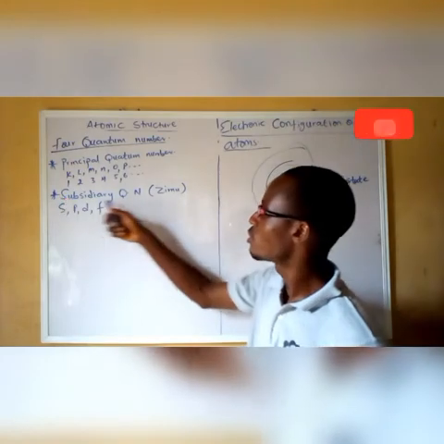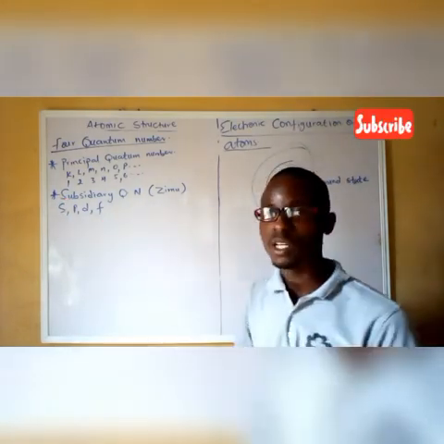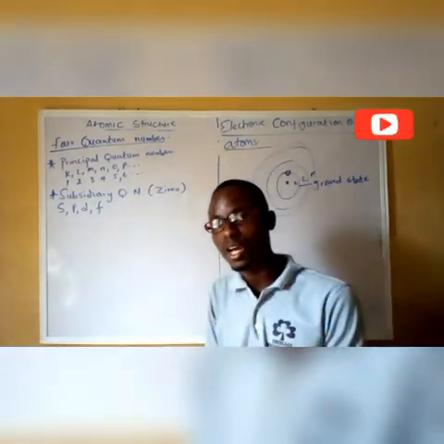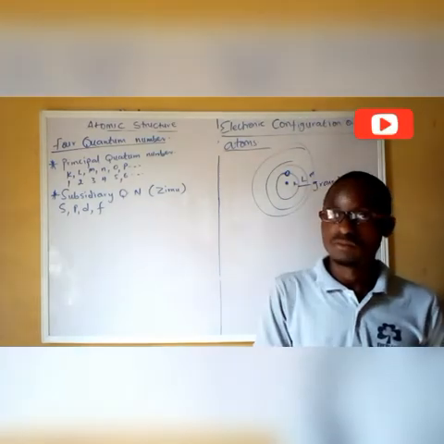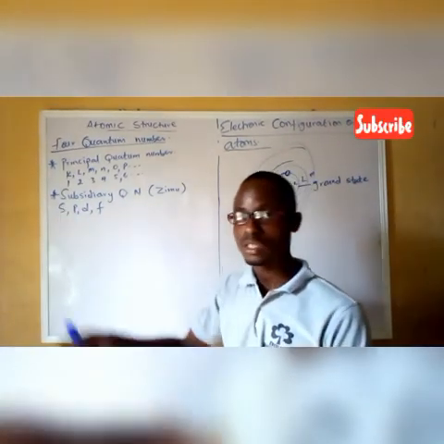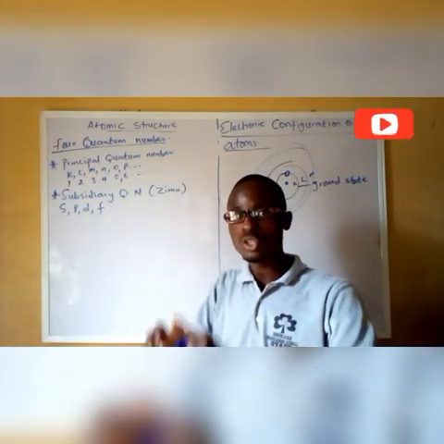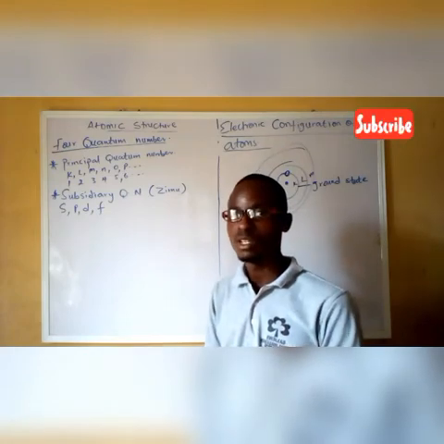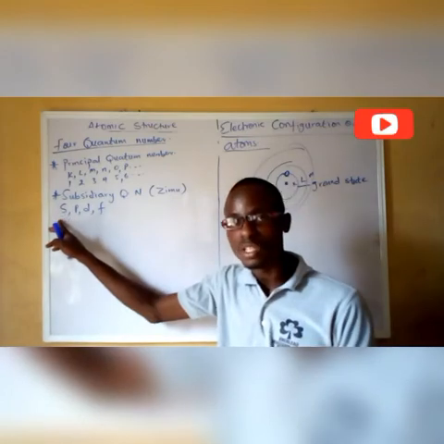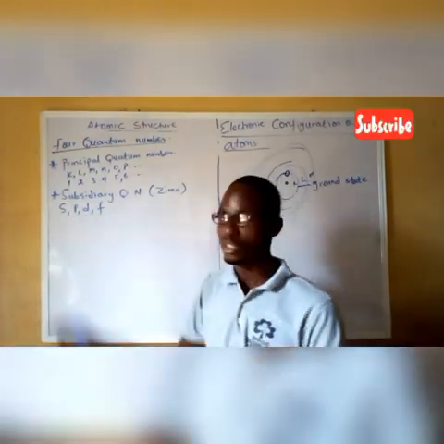So these subsidiary quantum numbers are S, P, D, F, and these are now the sitting rooms, and they will have chairs in them. Because this is the first one, it has limited space, so it has only just one orbital. That means a single chair. In this S subshell, you have a single chair. Now P, you are going to have 3.